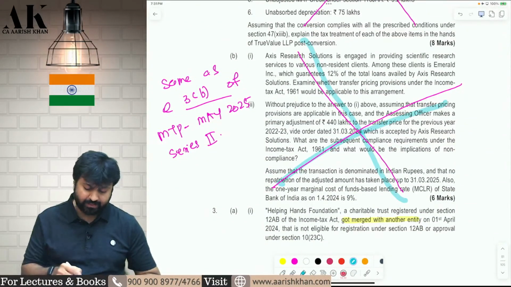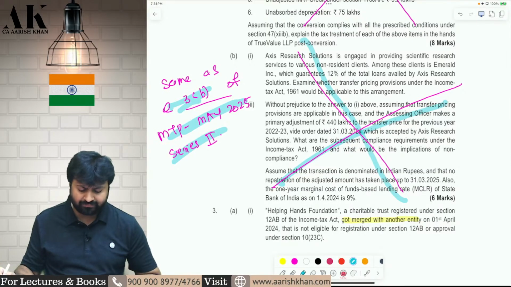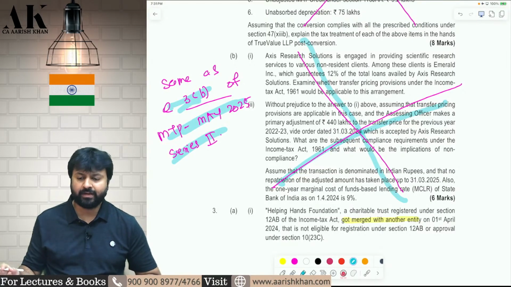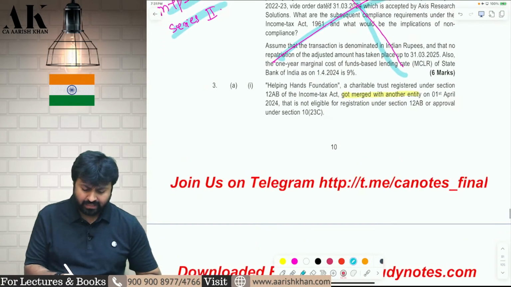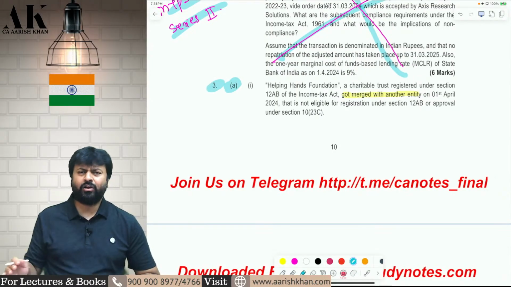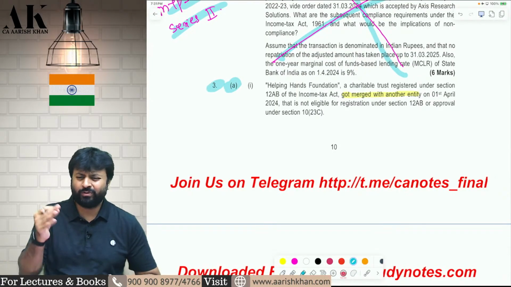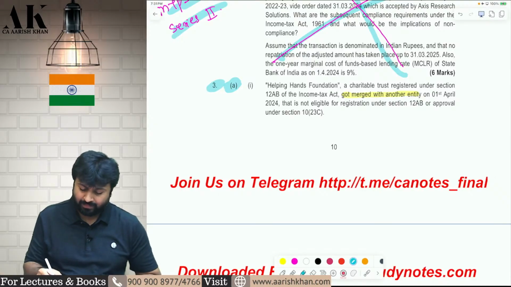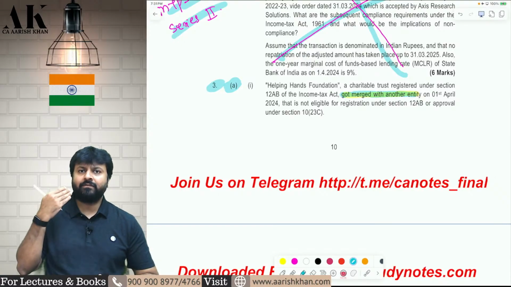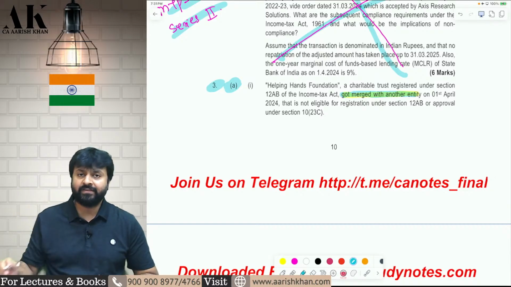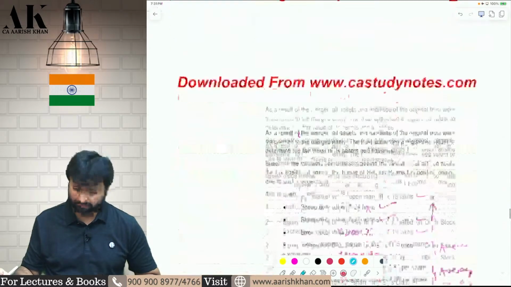This question is repeated from question number 3B of MTP, May 2022, Series 2. Repeated. Now this question is slightly different, but it is also repeated, only one or two adjustments they have done here and there. This is a question on exit tax. In case of exit tax, when a trust gets merged with another entity which is doing business, then exit tax is applicable. You need to find out the accreted income.